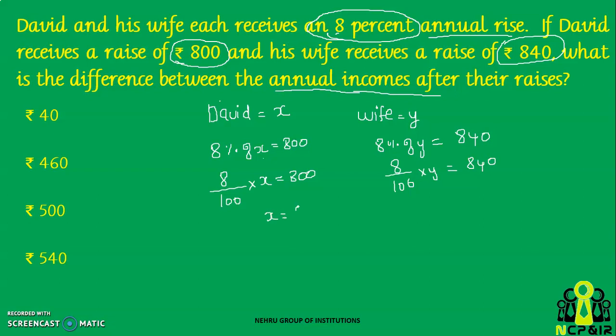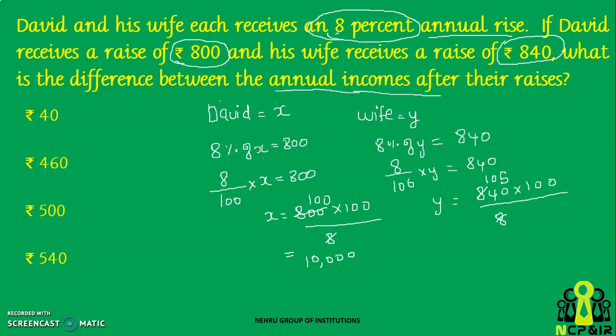So X will be 800 into 100 divided by 8. This will be 100 into 100. You will get 10,000 as the answer. And Y will be 840 into 100 divided by 8. This will be 10,500 as the answer. So these are the salaries before increment.